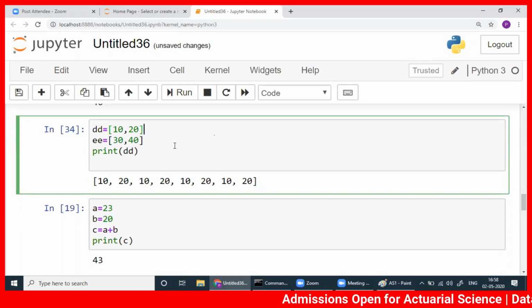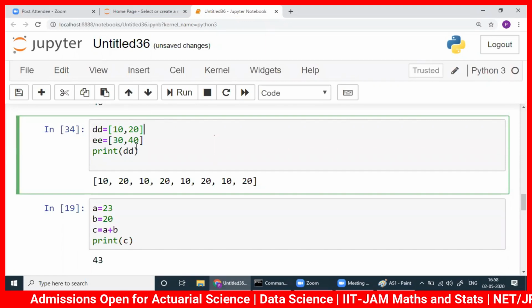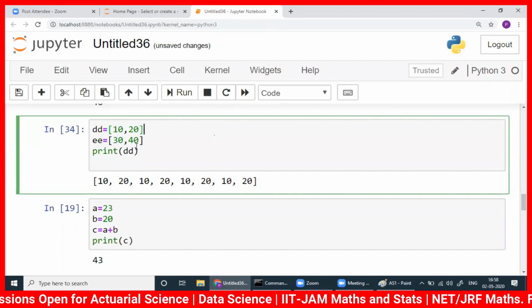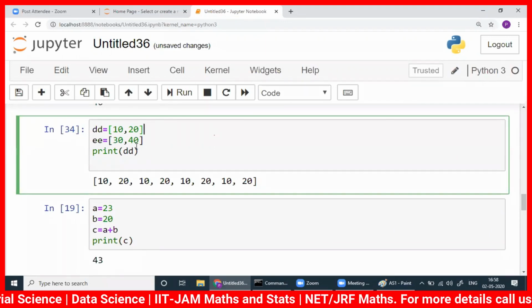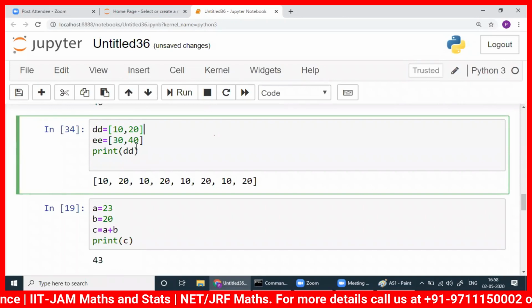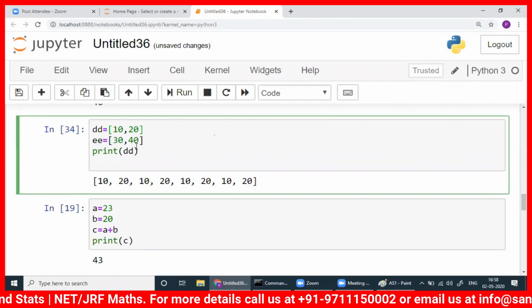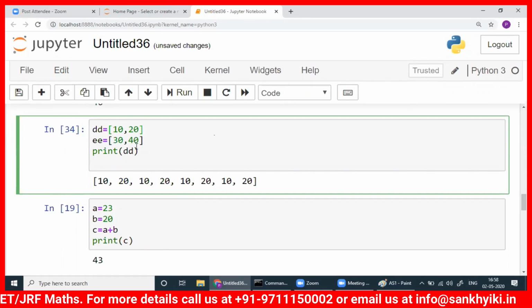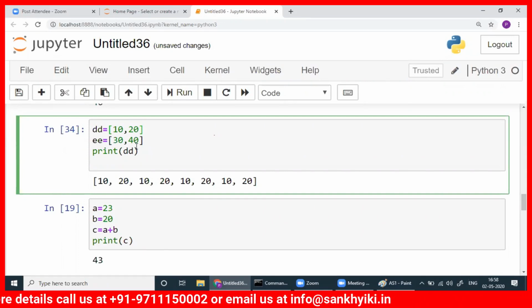So we can't multiply the numbers. We can't add whatever way we wanted. So for that, we have to go to NumPy. That is the first library we'll be using. NumPy, then you will come across pandas, then matplotlib, then seaborn. Everything will come later. Okay, and they will help you to do these mathematical operations. It's not possible in base Python.